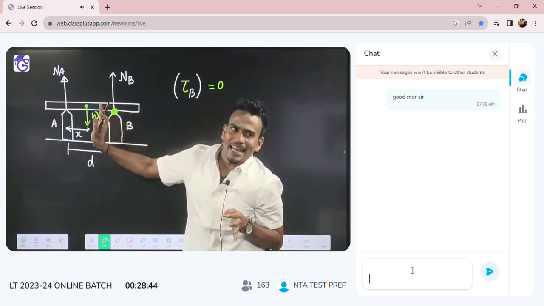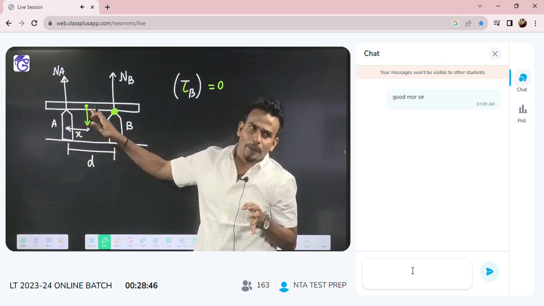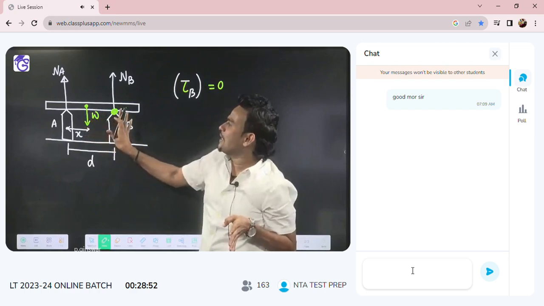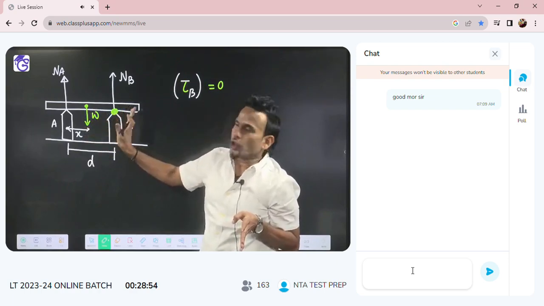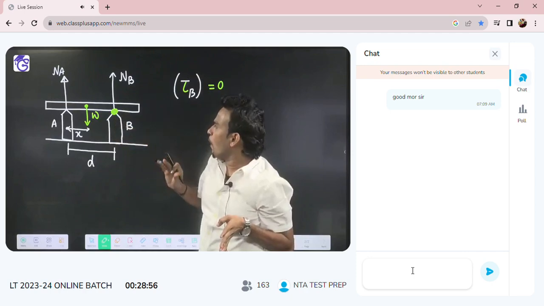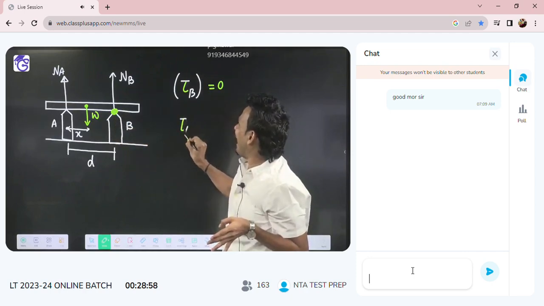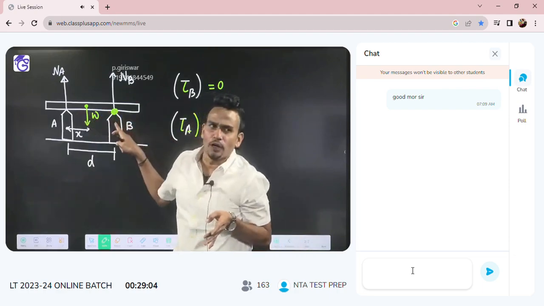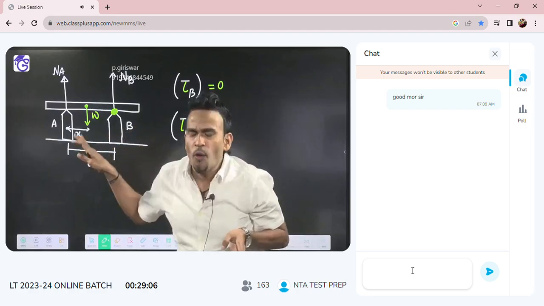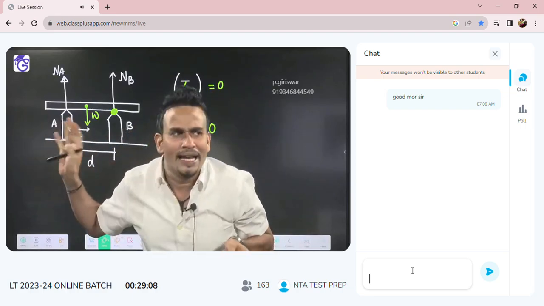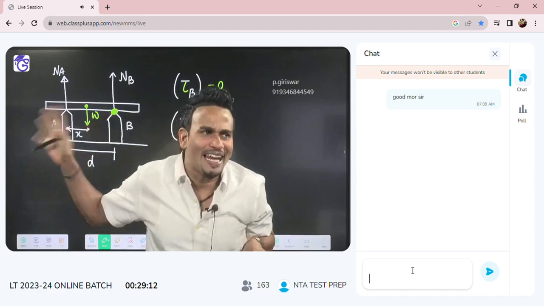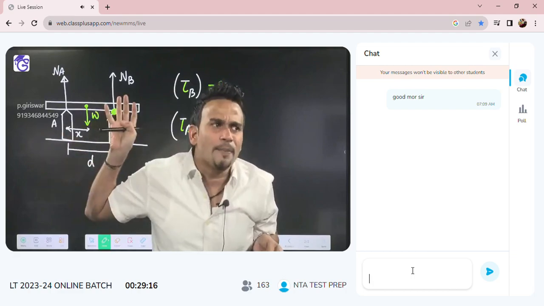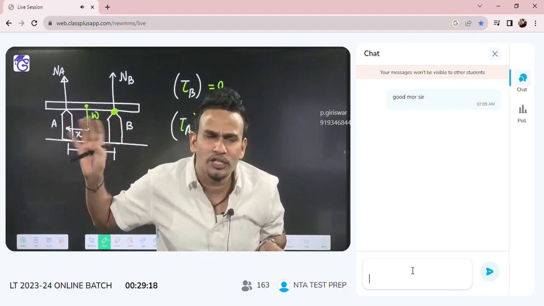If this meter scale is in equilibrium, the torque about support B must be 0, or I can also write the torque about support A must also be 0. Both supports' net torque must be equal to 0. This is what I said to you. Whenever any body is in equilibrium, the net torque on the body will be 0 about any point. But don't take just any point. You should always select the support. If a support is present, always write the net torque about the support to be 0.